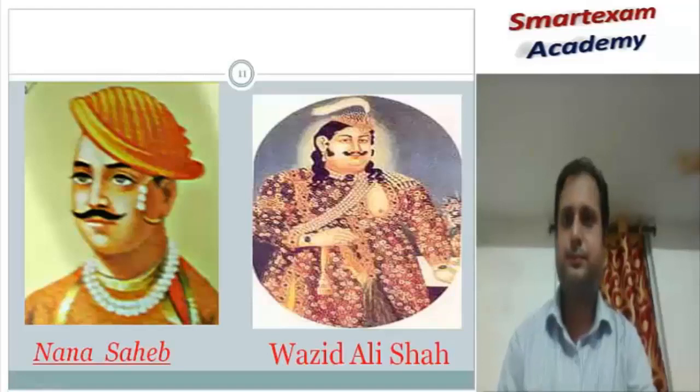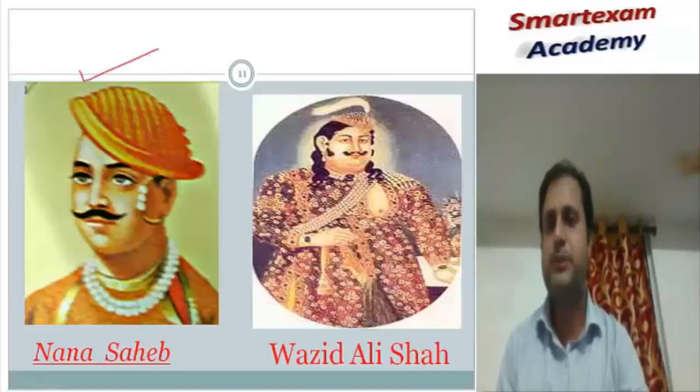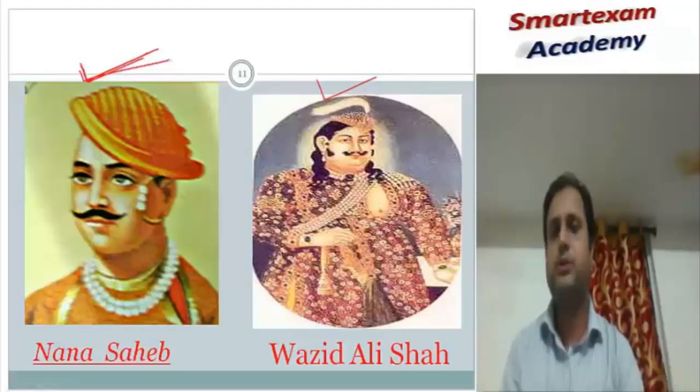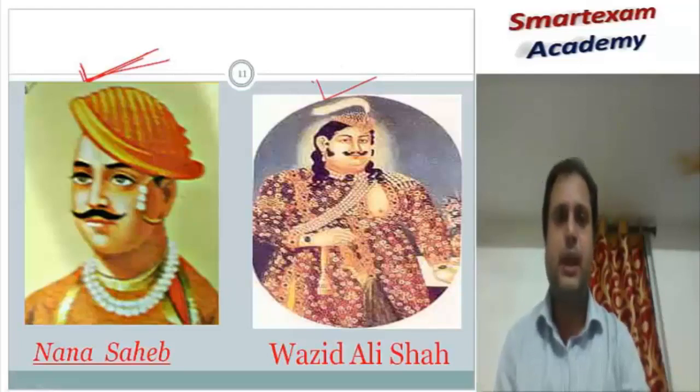Let's move. So this is the small picture, Nana Sahib and Wajid Ali Shah. On the one side, Nana Sahib was the adopted son of Peshwa Bajirao II, and Wajid Ali Shah was a Nawab of Awadh.